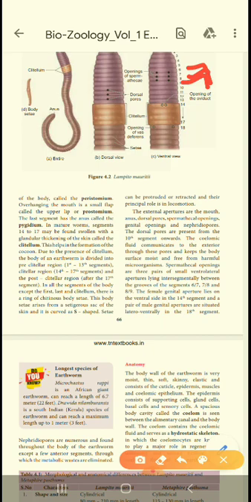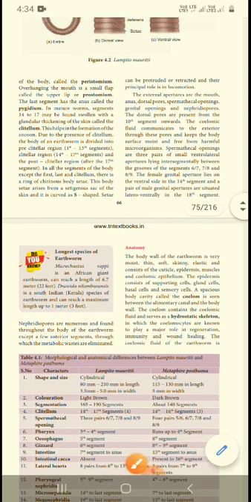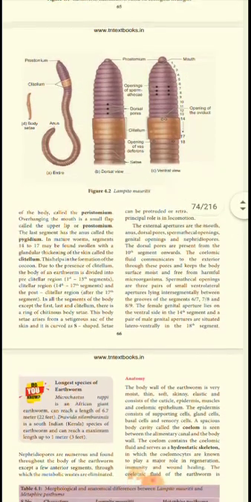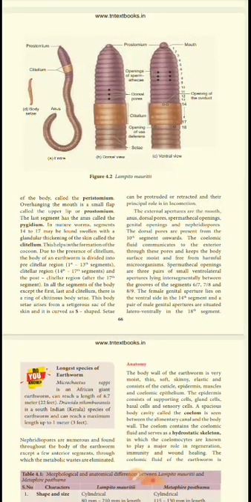So laterally we enter the 18th segment. So nephridia are found in numerous numbers throughout the body of the earthworm except the few anterior segments, through which the metabolic wastes are eliminated. So, okay, this is the morphology of the earthworm. Next class we will see the anatomy. Okay, thank you students.